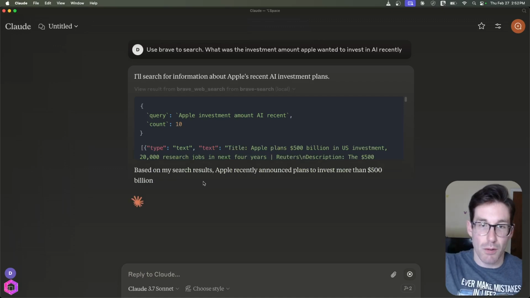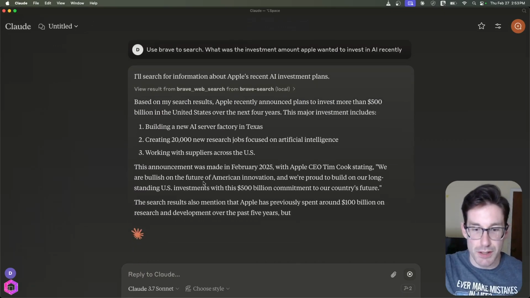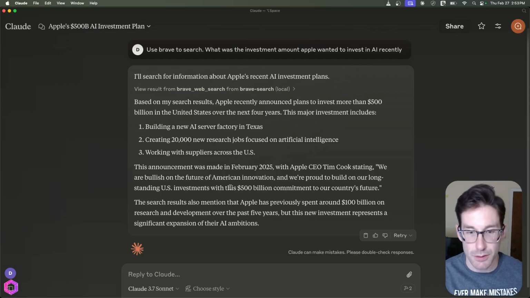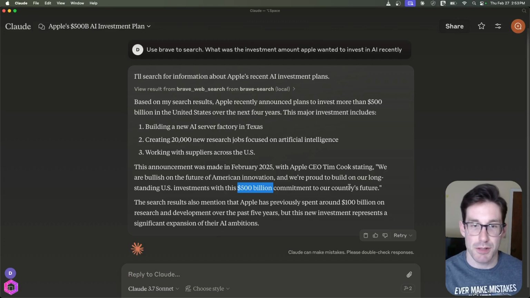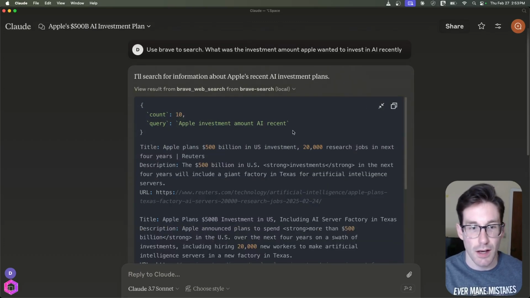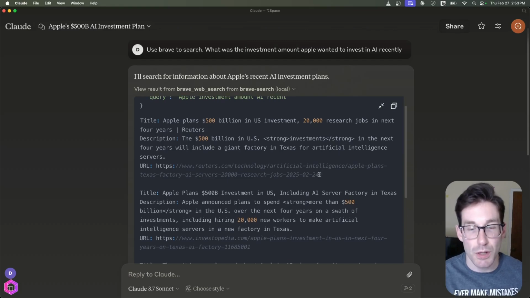So now Claude's going to go off online and search for that very specific question to see, okay, what was associated to this investment in Apple? And it got it correct. It was 500 billion. That's what I was looking for, the commitment for the future of not just AI, but a bunch of other things. And if we actually open this drop down, you can see all the different websites that Claude went to get this information.